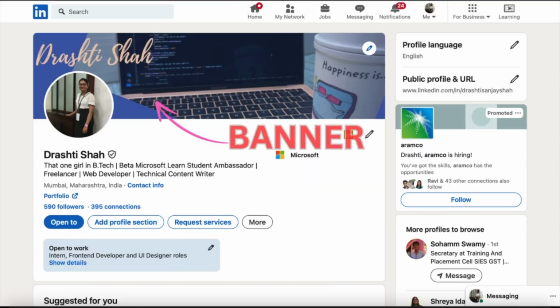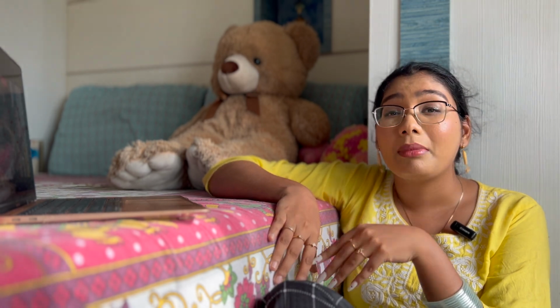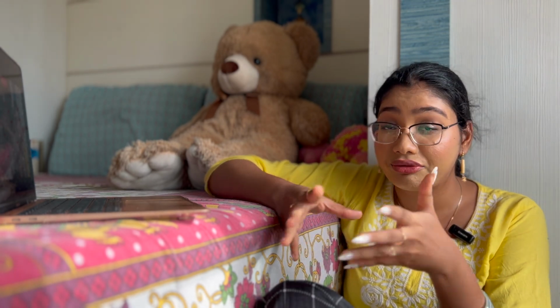It's not necessary for you to customize the banner. If you want, you can do that. It's not necessary. Make sure that whatever is in the description is well written. ठीक है, अच्छे से लिख दो उसको. Try to keep it not too crowded. Mine is a little too crowded. I'm working on trying to calm that down a little. But yes, if it's a little too crowded तो फिर वो confusing हो जाता है.